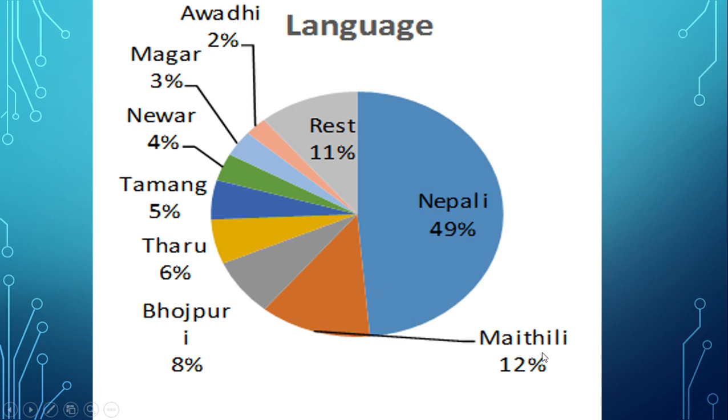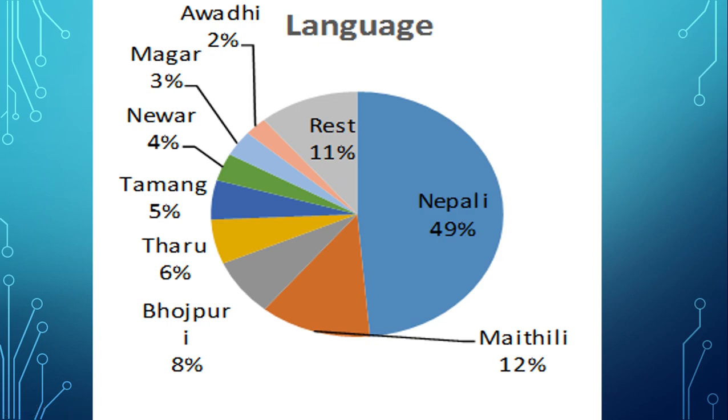12% of the population speak Maithili as their mother tongue. 6% of the population speak Tharu. 8% of the population speak Bhojpuri. 5% of the population speak Tamang. 4% of the population speak Newar. 3% of the population speak Magar language. 2% of the population speak Awadhi as their mother tongue, and 11% are the people who speak different other languages.